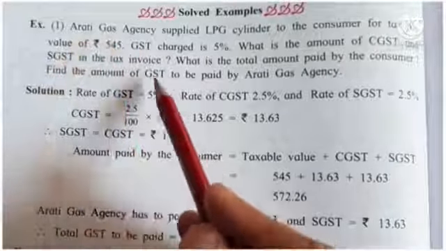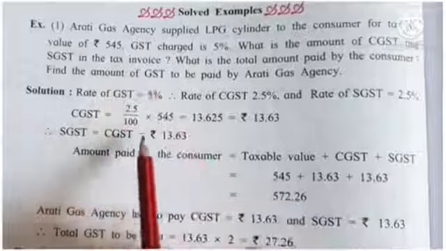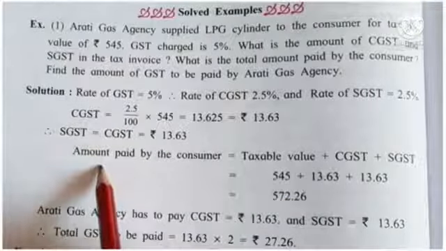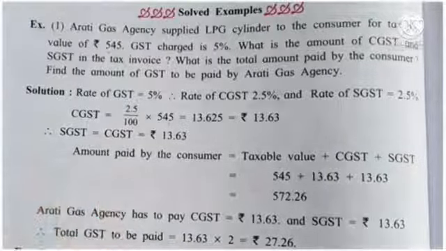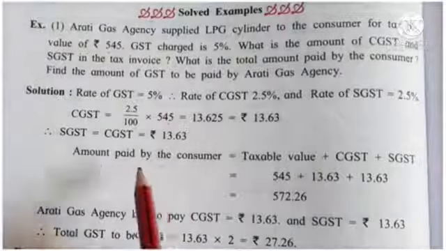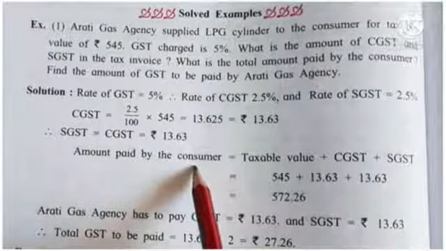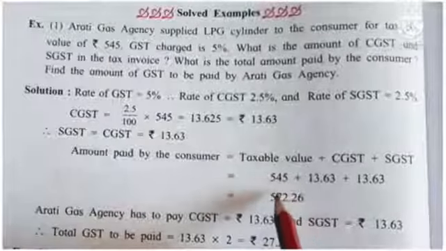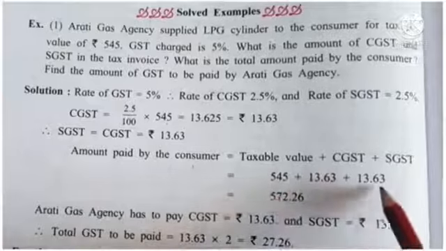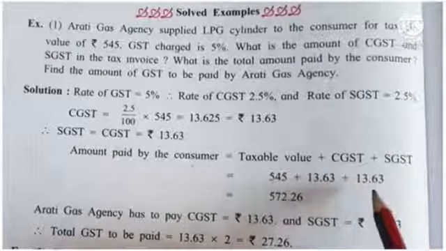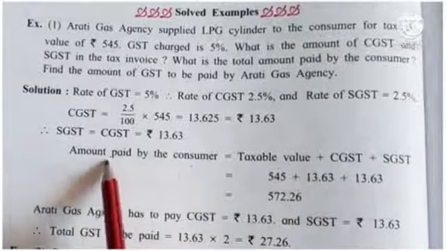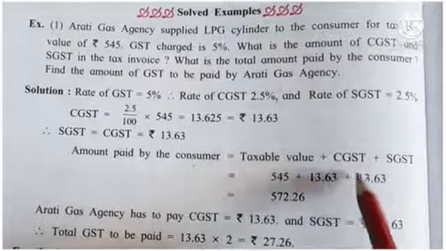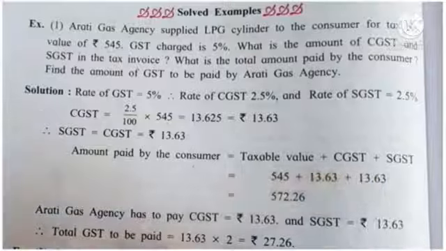Aarti Gas Agency had to pay SGST plus CGST. So what is the total amount paid by the consumer? What is the taxable value? 545. On that the consumer has to pay CGST and SGST. Means amount paid by consumer is equal to taxable value plus CGST plus SGST.